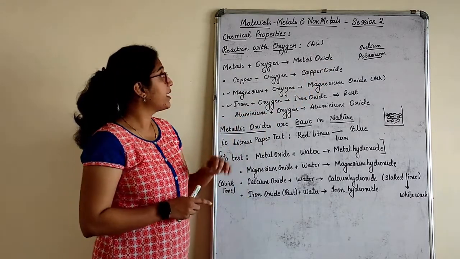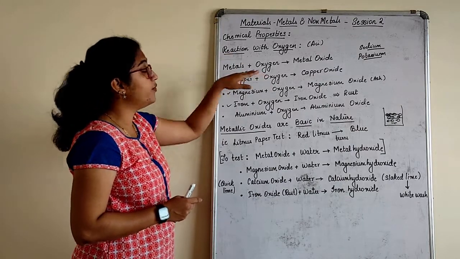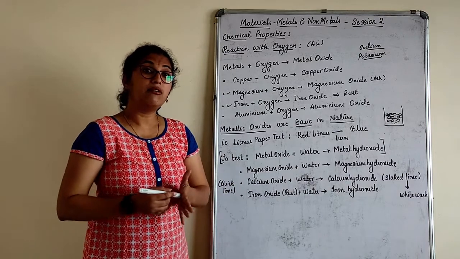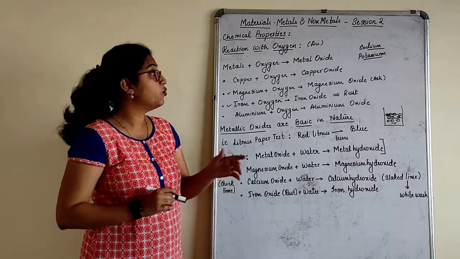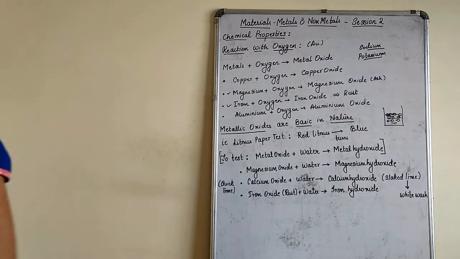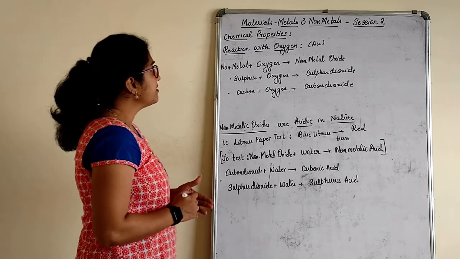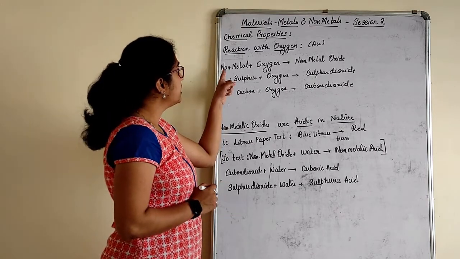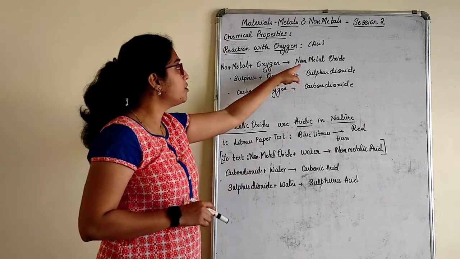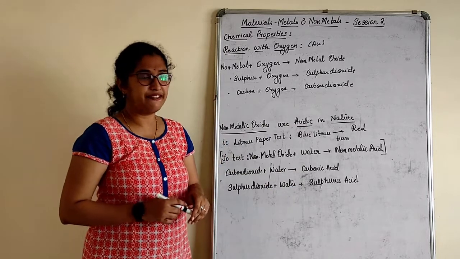Remember this. Okay. So this is about the reaction of metals with oxygen. So we understood its properties, everything. Now let us see what will happen when a non-metal reacts with oxygen. When a non-metal reacts with oxygen, it will also give you a non-metal oxide, right? Very few examples I have taken here.